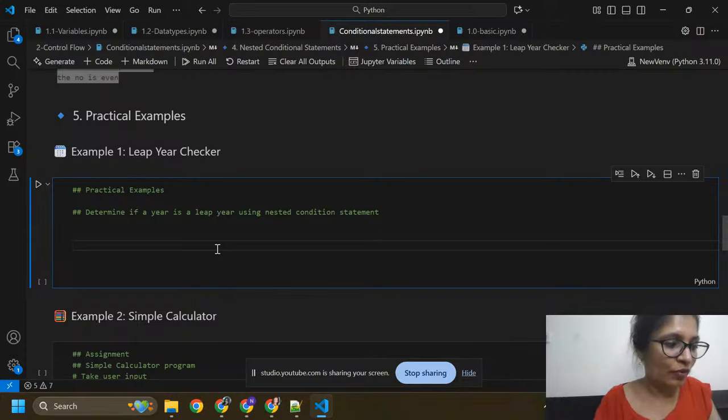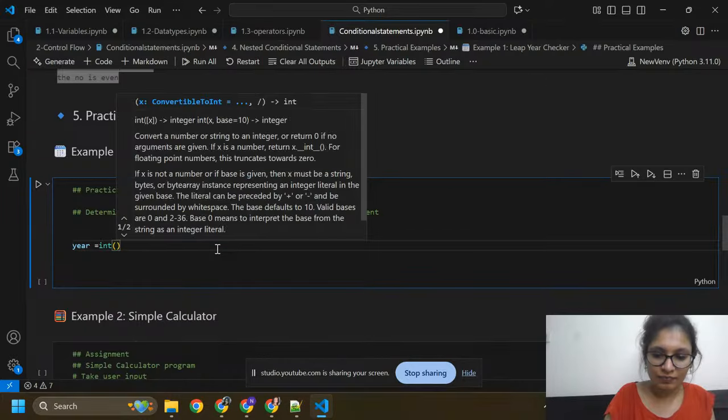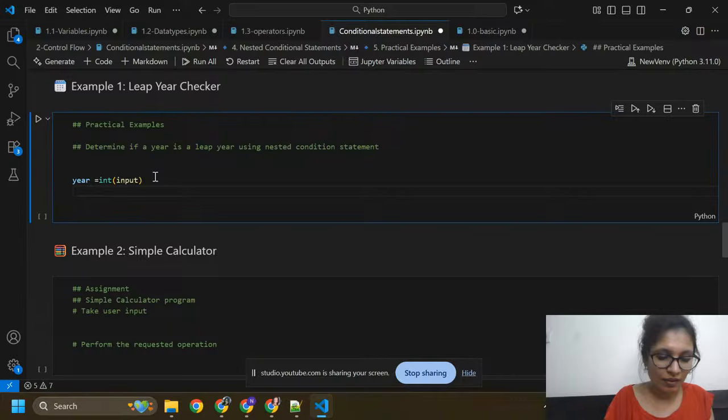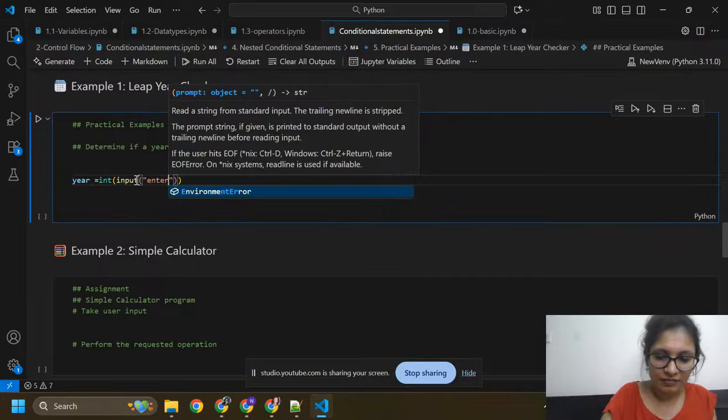So here I'm going to write code. Year equals to integer, and here I'm just passing input. Inside the input, I need to pass: enter the year.